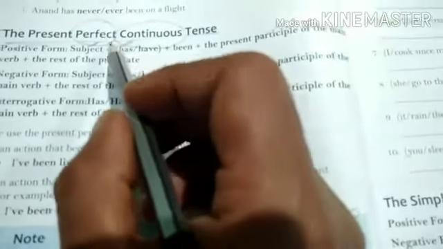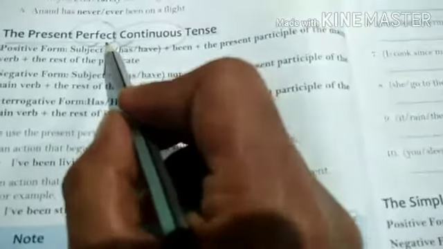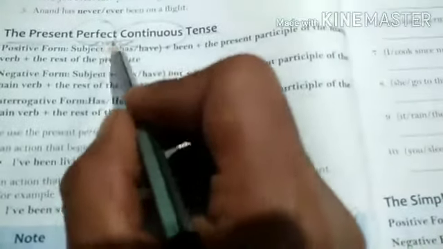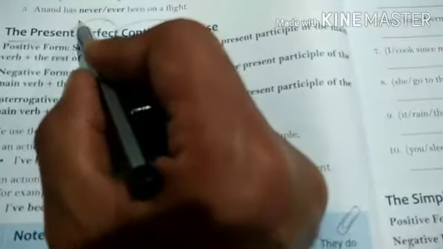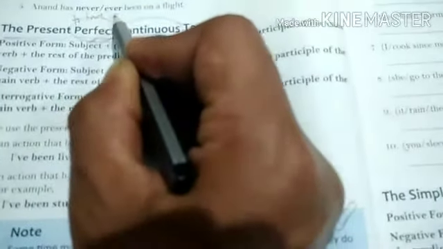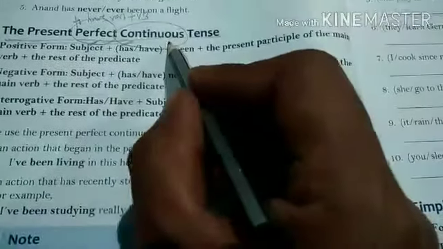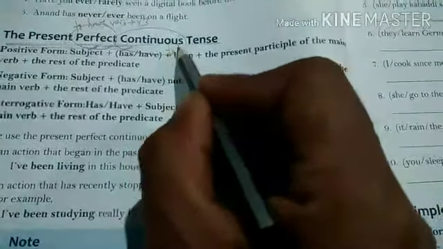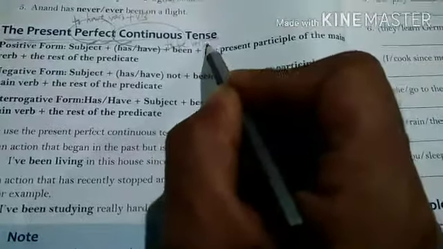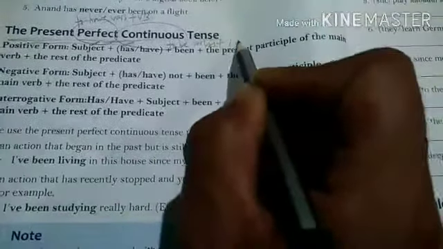But how are we going to meet the requirement of these two tenses? Because perfect tenses mean to have verbs plus V3, as well as continuous tenses mean to be verbs plus V4.